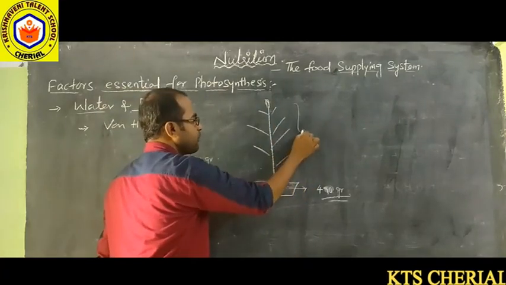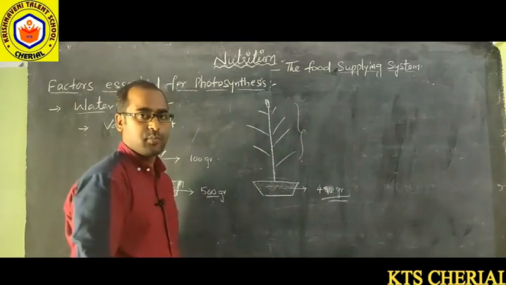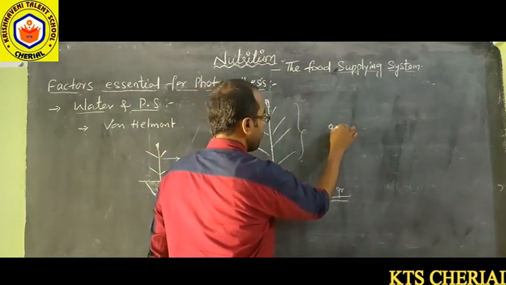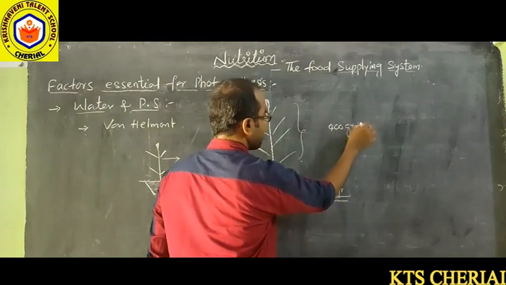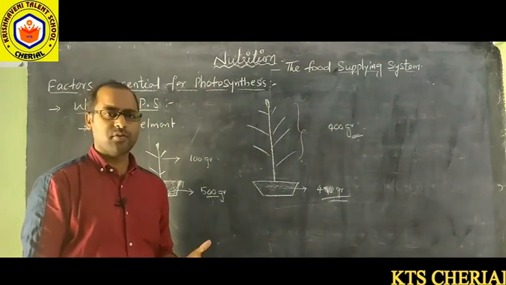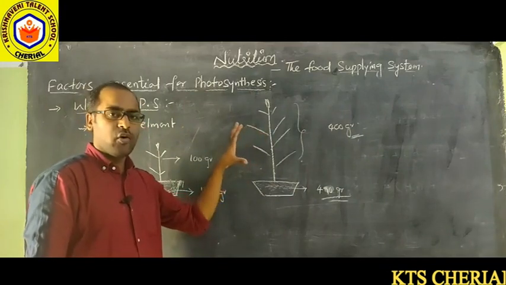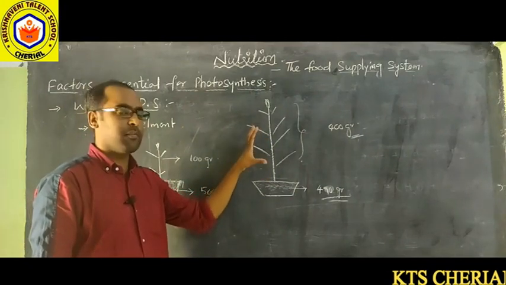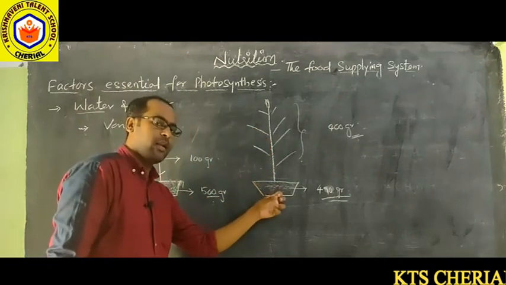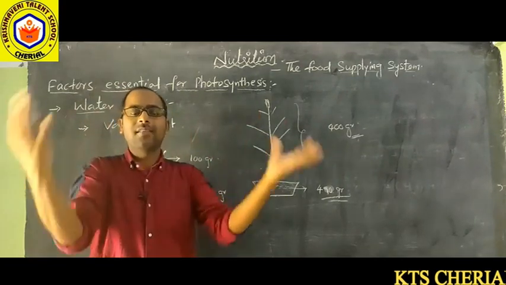And he weighed the mass of the grown plant. It was 400 grams. So from this we can observe that the plants are getting their mass, their nutrients, not only from the soil but also from other things.